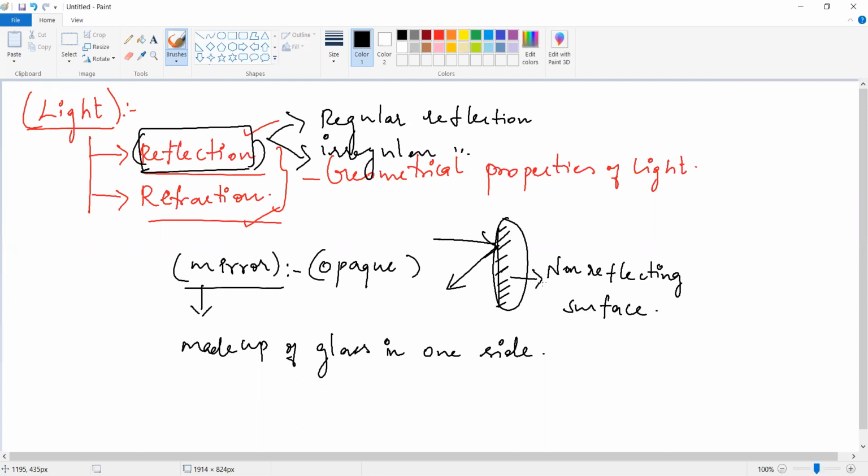So what is the second type of reflection? Irregular. It is irregular reflection. Very good. So now you can see the regular and irregular reflection.